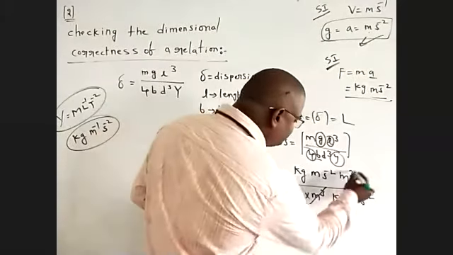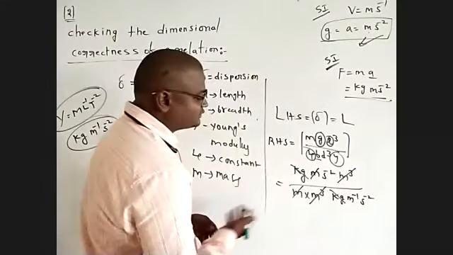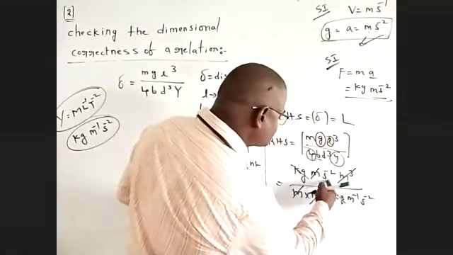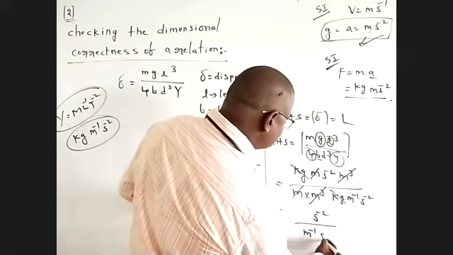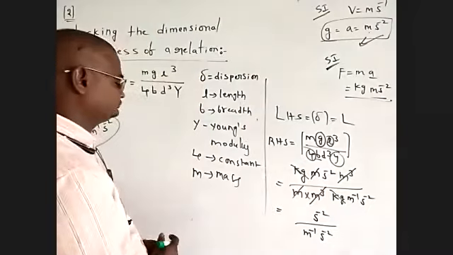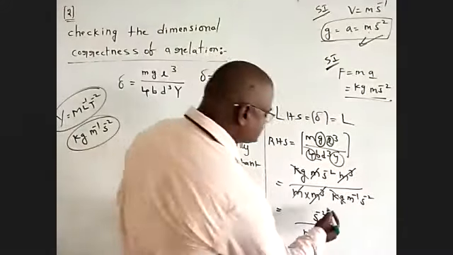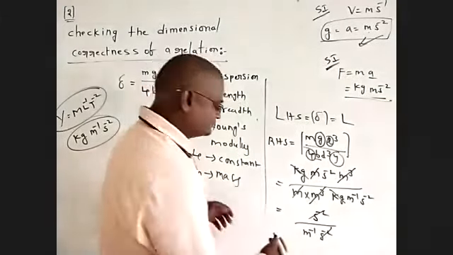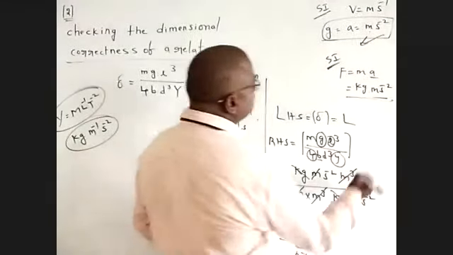Now meter cube cancels with meter, kg cancels. Remaining we have second power of minus 2 by meter power of minus 1 second power of minus 2. Now second power of minus 2 cancel each other. Remaining 1 by meter power of minus 1.